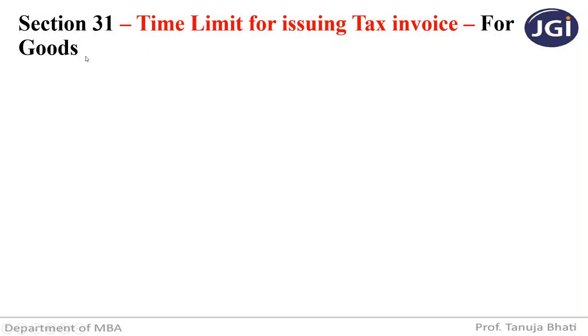Suppose I am a supplier and I have supplied goods to ABC Limited as on 4th August 2020. Can I issue the invoice for the transaction anytime I wish? No, there is a certain time limit for issuing the invoice. So up to what time limit can I issue the invoice if I am supplying goods? Let us see.